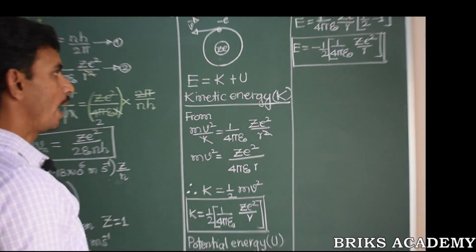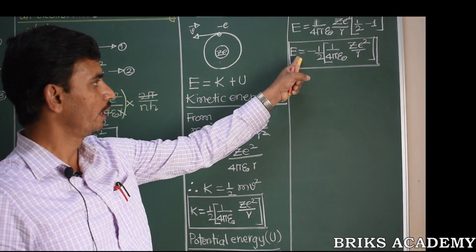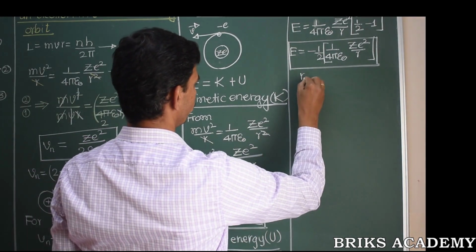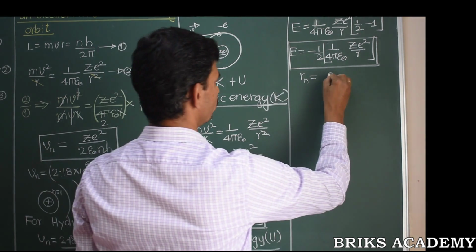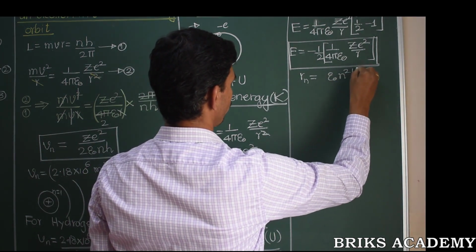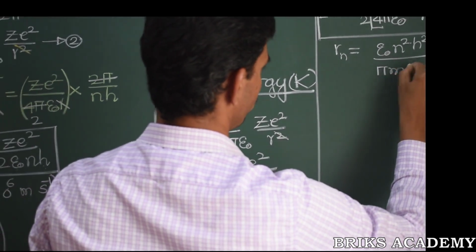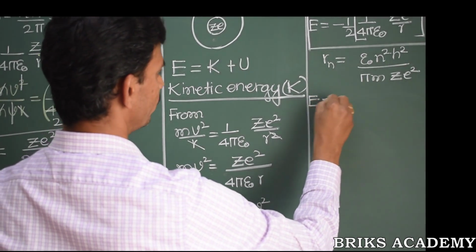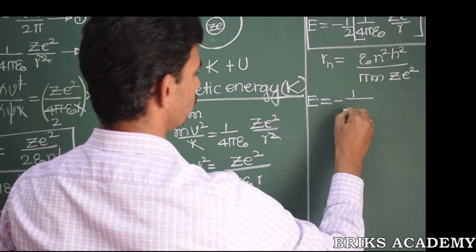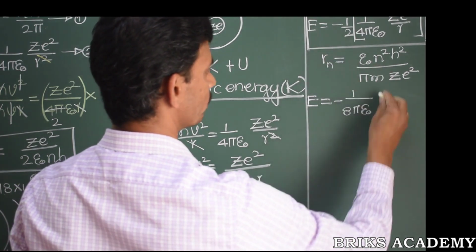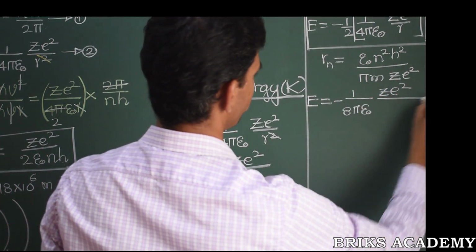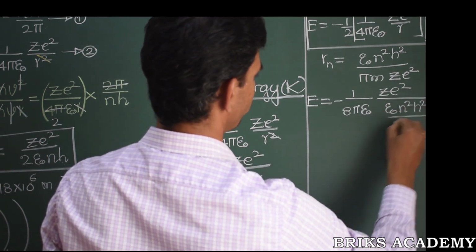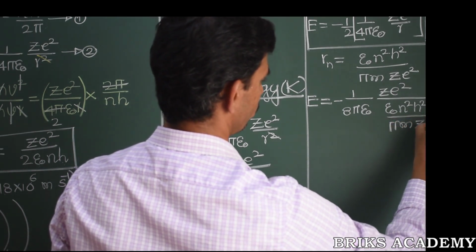Now we know, as the radius changes, energy also changes. Hence let us substitute for radius and get the final expression for the energy. You know what is the expression for radius? We have already derived this. R is equal to epsilon naught n square h square divided by pi m into ZE square. Putting it back in the previous expression, we get E is equal to minus 8 pi epsilon naught multiplying 2 inside, ZE square divided by the radius term, epsilon naught n square h square divided by pi m into ZE square.